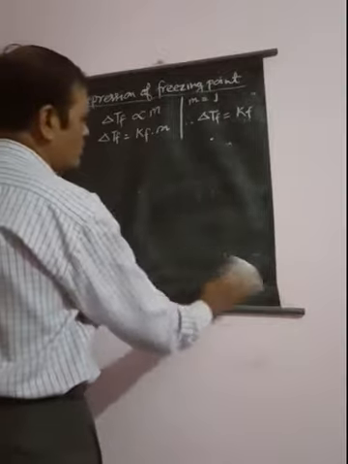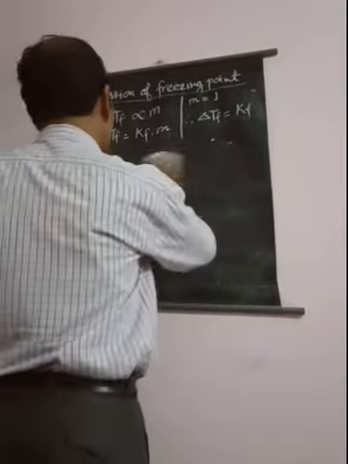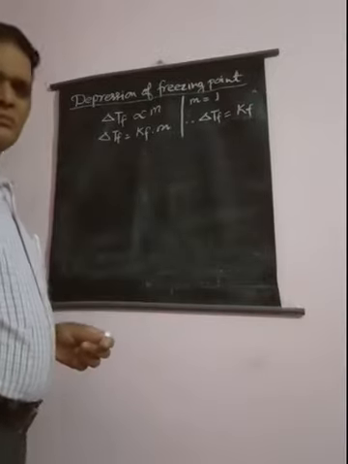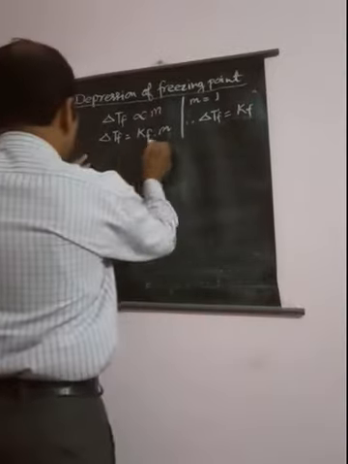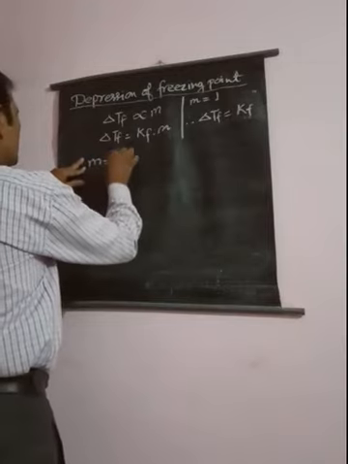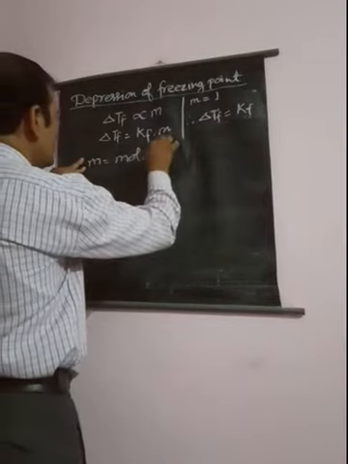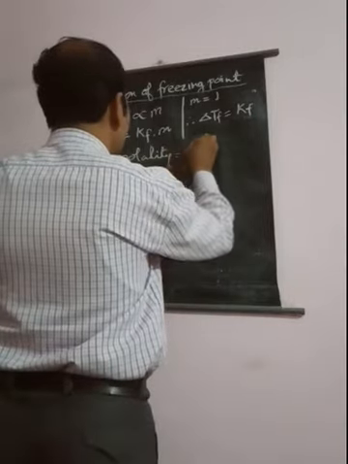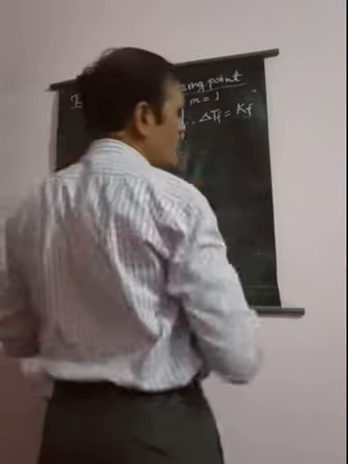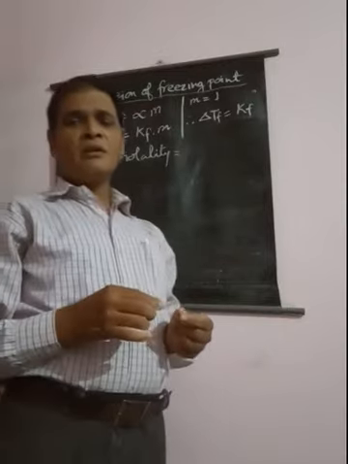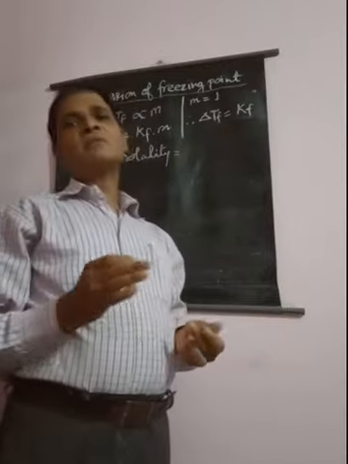As you know very well, m is the molality. What is molality? It is the number of moles of solute present in 1 kilogram mass of the solvent.